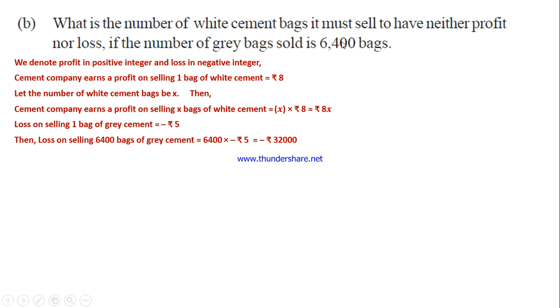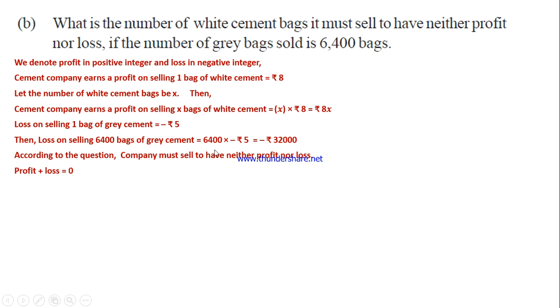Now what did they say here? There is no profit, no loss. Neither profit nor loss means it becomes 0 here. The company must sell so as to have neither profit nor loss. To calculate whether it is profit or loss, we will add the profit and loss, is it or not, children? So when you add profit and loss, how much do you get? 0, because neither profit nor loss.